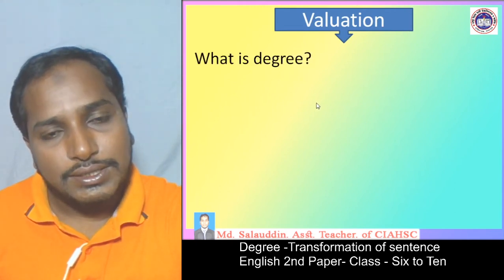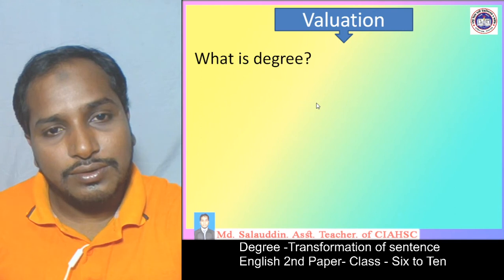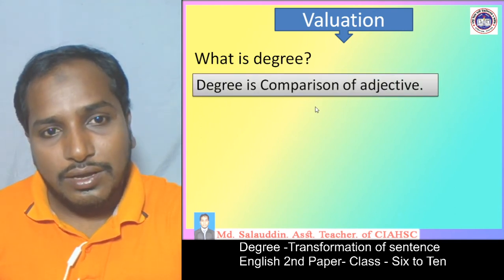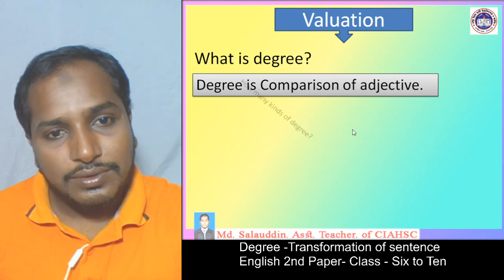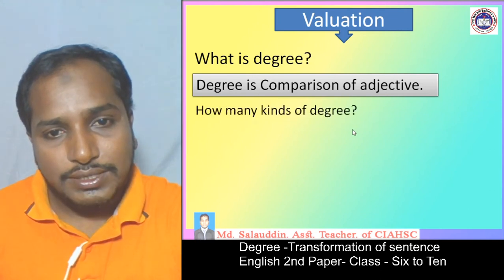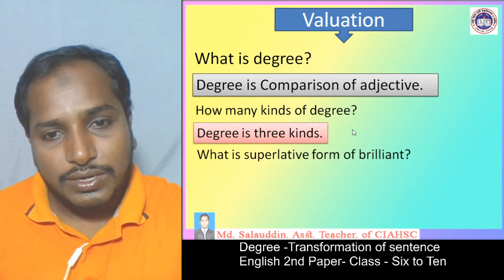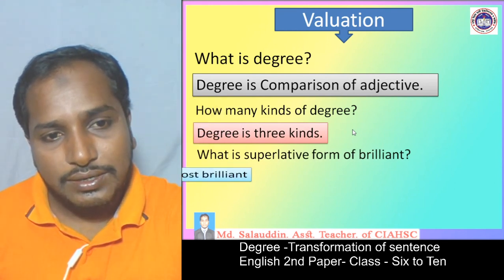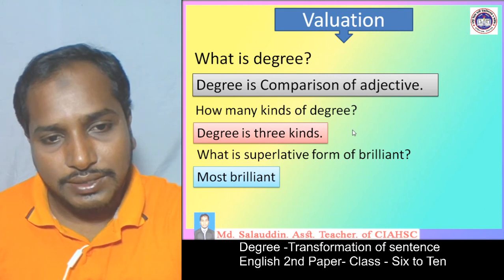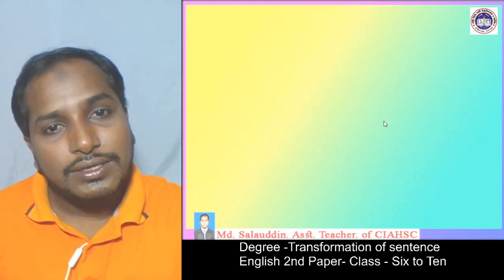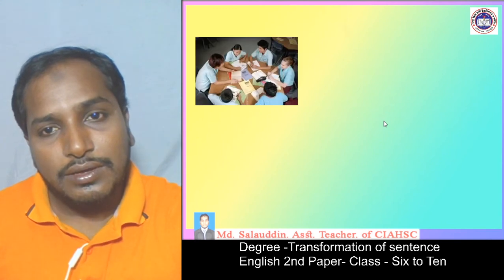What is degree? I hope, students, you can easily say degree is the comparison of adjectives. How many kinds of degree? Degree is of three kinds. What is the superlative form of brilliant? You know, most brilliant. So I hope you can easily give the answer.